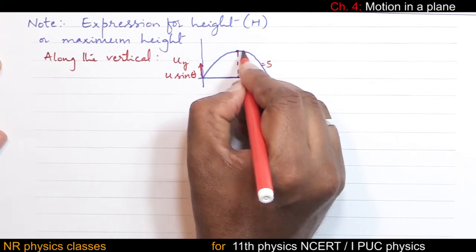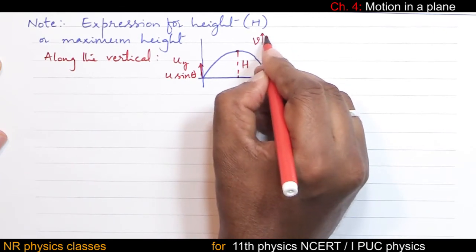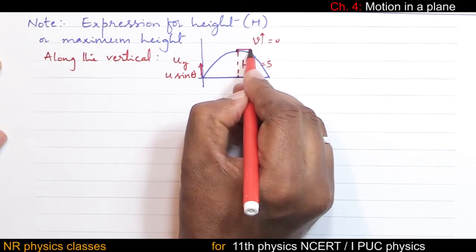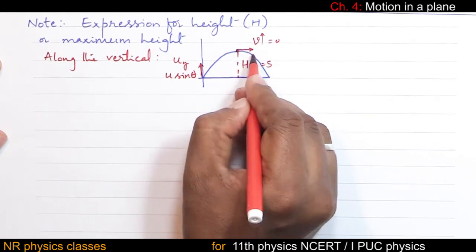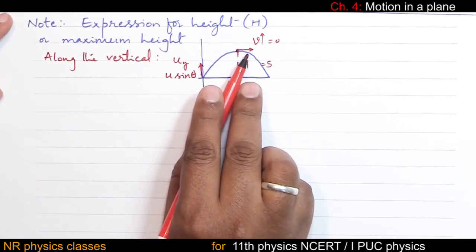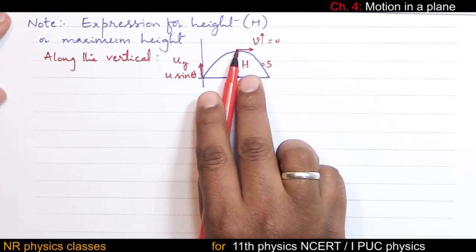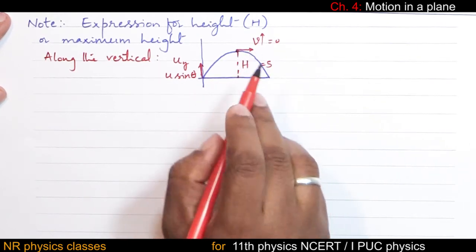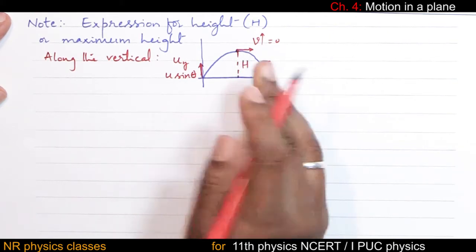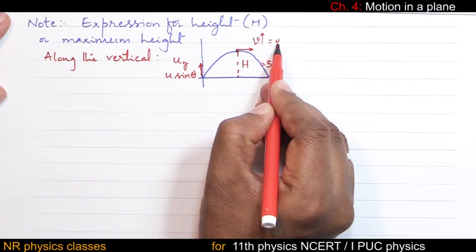At the highest point, the vertical component of velocity is 0, because at the highest point you know that velocity is always along the horizontal. In the beginning of this topic, we have discussed that at the highest point, velocity is always along the tangent. Therefore, this is the velocity. This is not along the vertical. Therefore, the vertical component of final velocity is 0.